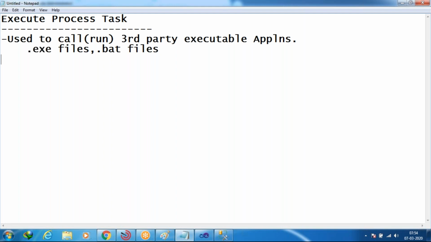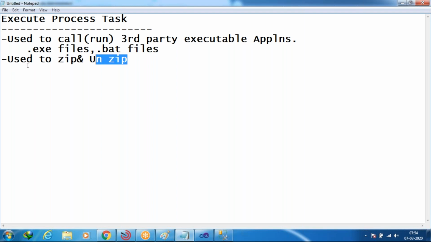And see, with the help of execute process task, we can also use it for zipping and unzipping folders or files. Guys, getting what I'm saying?